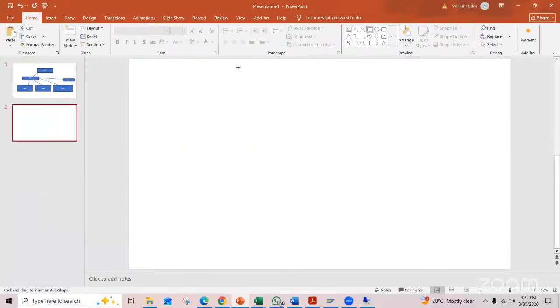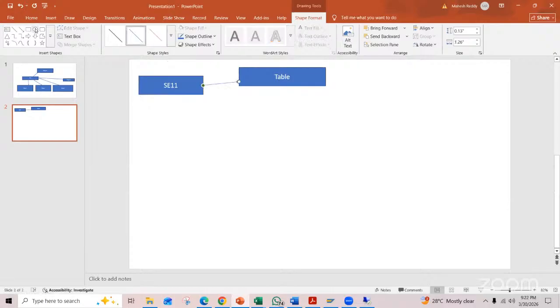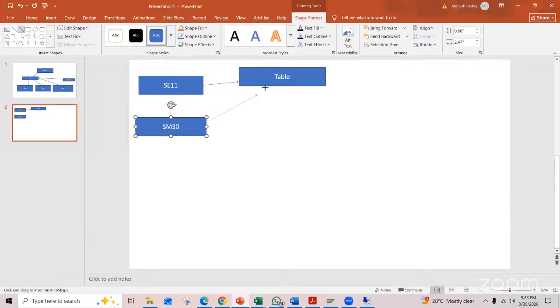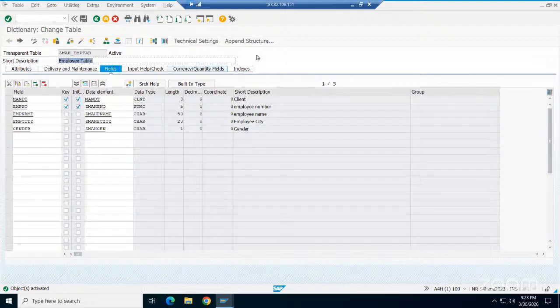This is the table. Under utilities, which transaction codes can we use? Either SE11 or SE16, where you are creating the table, or SM30. If you want to insert data, what do you need? SM30 is for the user, sir. The user can use it, right? So SE11 is for the developer. Yes, you need a TMG. Okay, now I am not going for the TMG. I'll go directly, or I can create a TMG also.